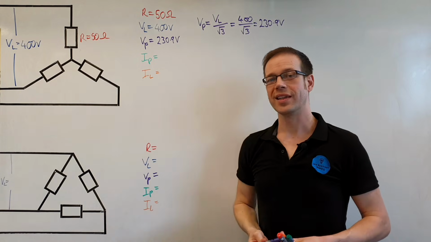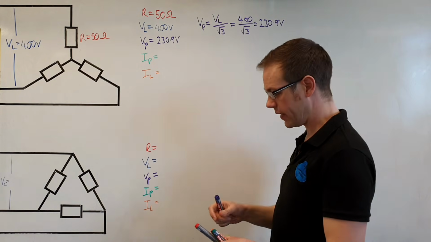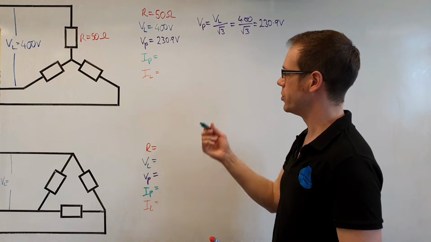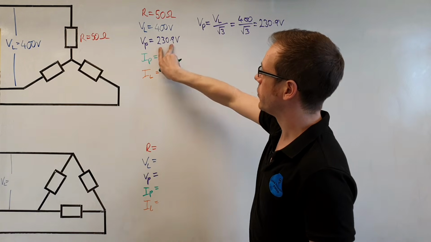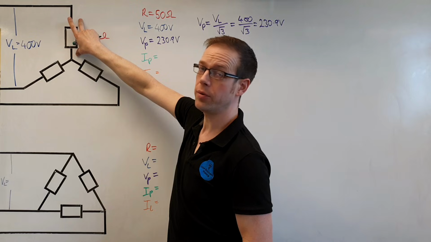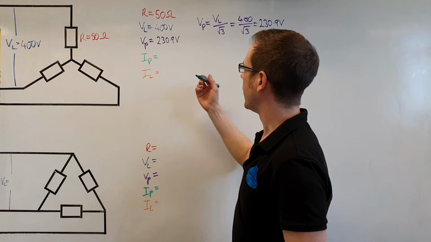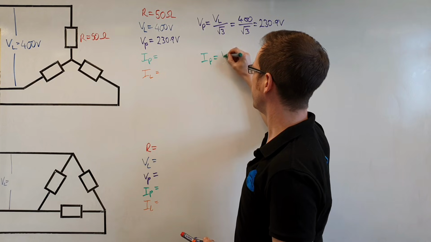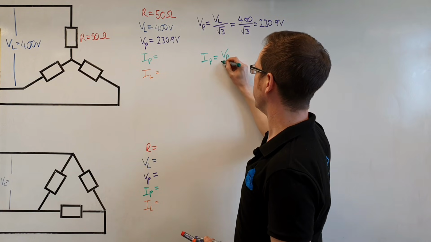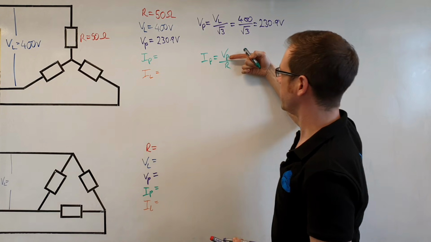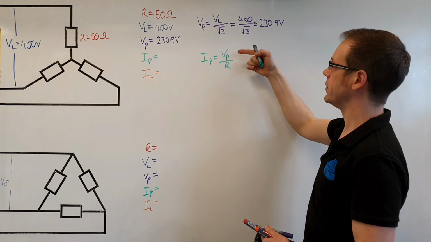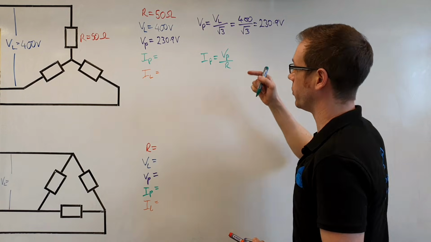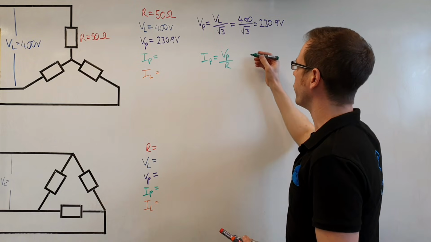We then want to move on and calculate the phase current. We just use a bit of Ohm's law. The phase voltage is obviously the voltage across the load, as we know from a previous video. To calculate the phase current, IP is equal to VP over R. Notice we're using the phase voltage because it is the voltage across the load, so that's the one that defines the current flow through the load.